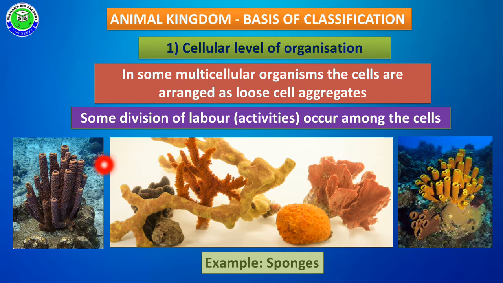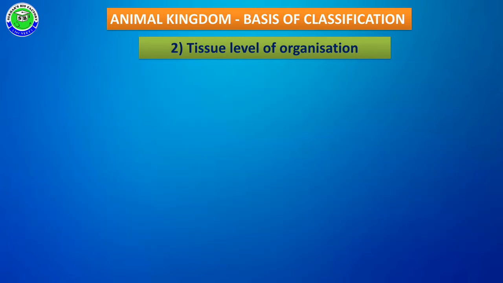Sponges are multicellular organisms, but the cells do not become tissues, and all cells present in their body show loose arrangement but show division of labor, so sponges are the best example for cellular level of organization.